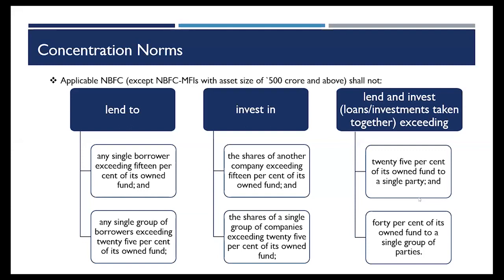There is no such provision that you'll have to reduce it from your tier 1 capital or you have to provide for it. It is only that in case the concentration norms are breached, then it is a breach of the RBI regulations, and the applicable monetary penalty or any action that the RBI might take will be applicable on the company.